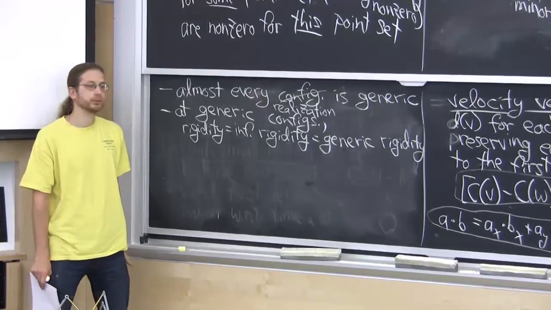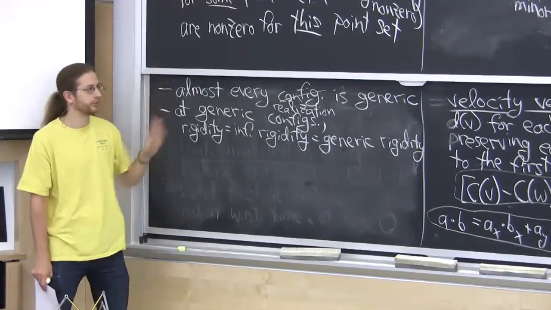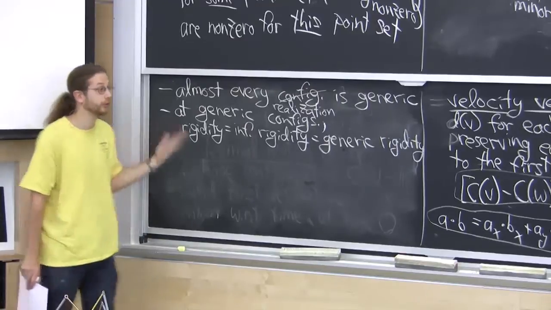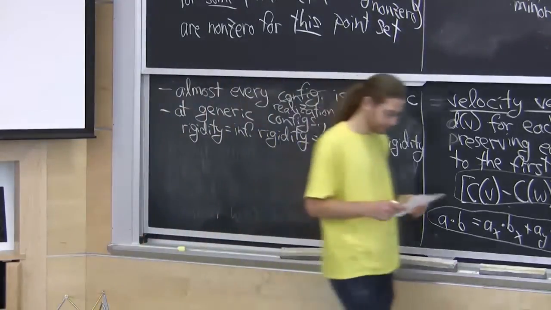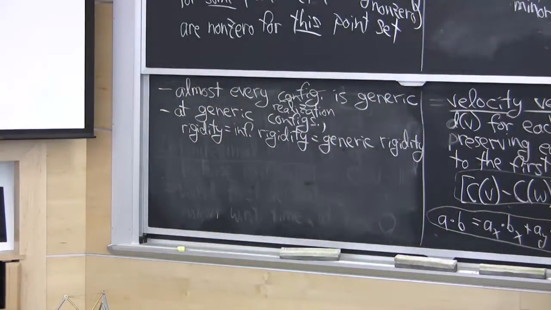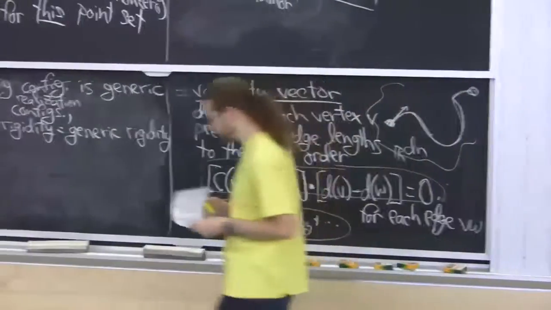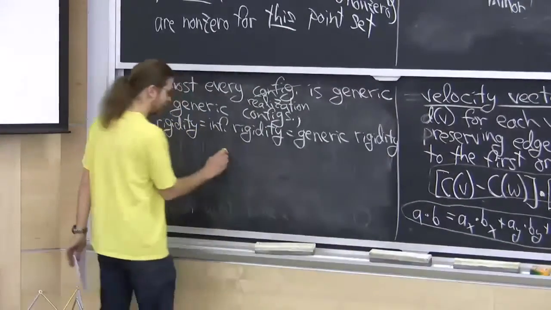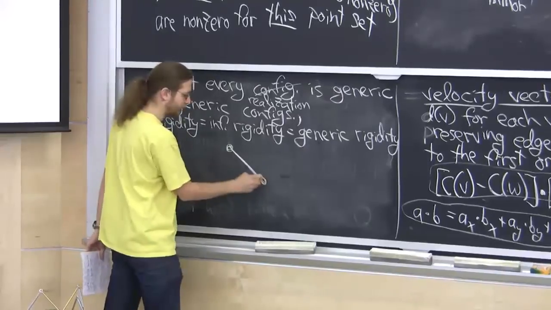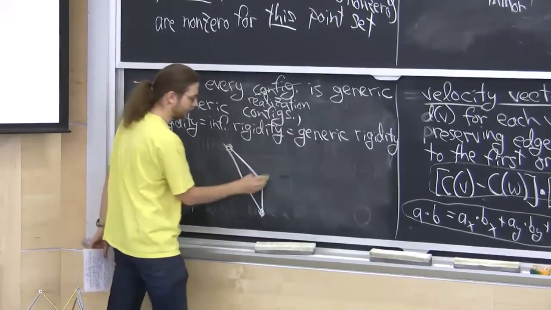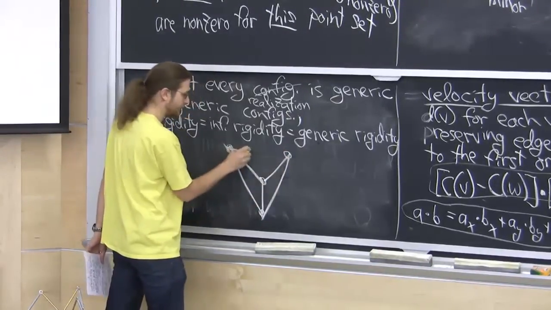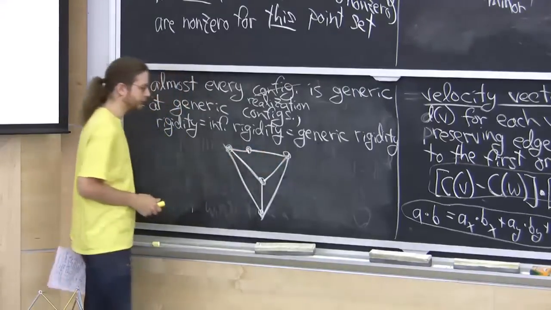So that's kind of cool. And that's why this infinitesimal rigidity stuff is so important, because it's so easy algorithmically. Things become a lot easier. Let me draw you one example just to show what happens at non-generic points. I've actually drawn this example before. So here's a non-generic point.